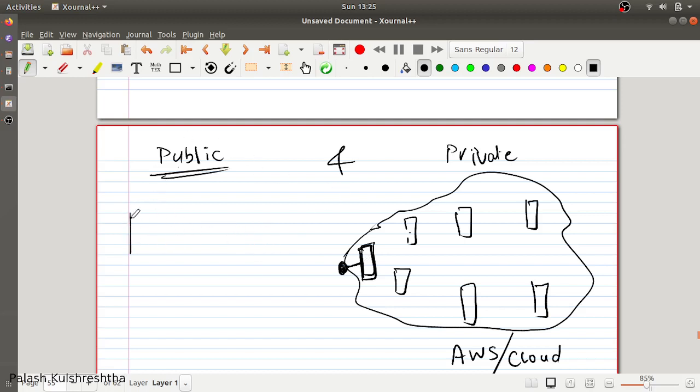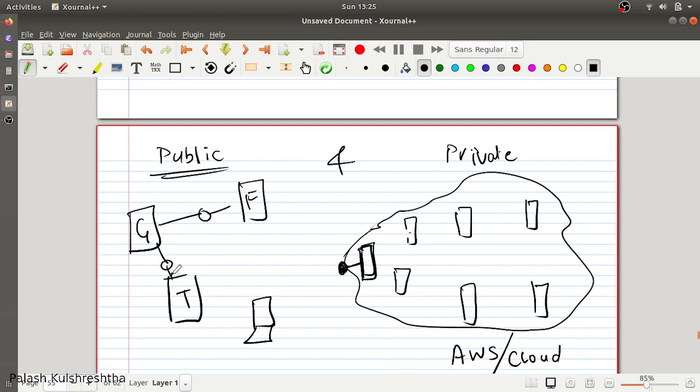So for example, here is the google.com server. This is Google, this is Facebook, this is the Twitter server. And here is your laptop that is connected to the internet. All these things are connected via routers, which enable the internet that we use. So all your ISPs, internet service providers like Jio, Airtel, or any service that you're using, have their routers which enable you to route your intended traffic to any place you want.